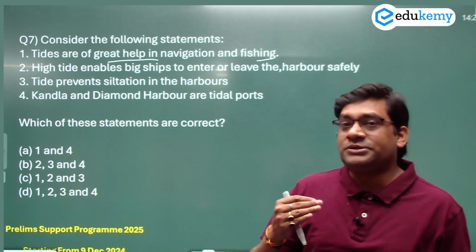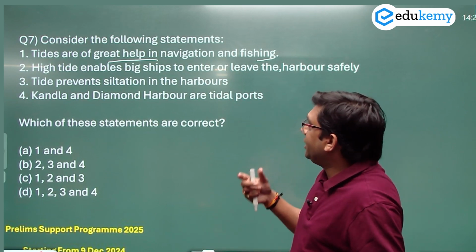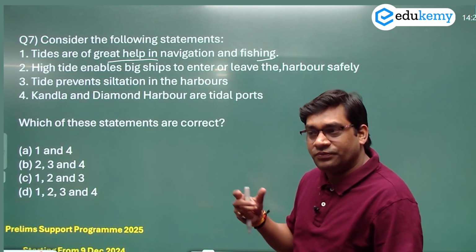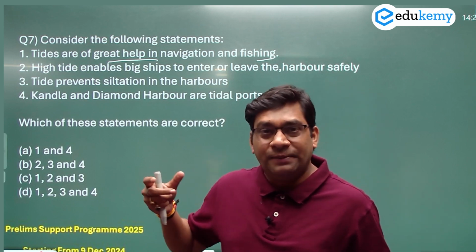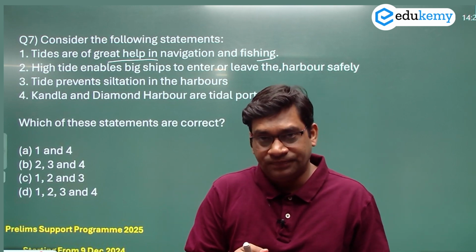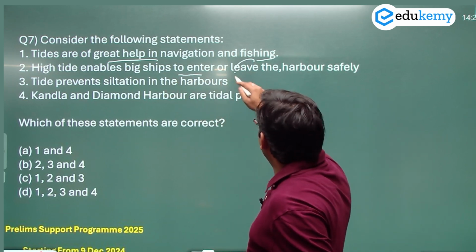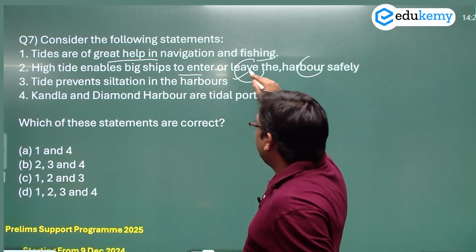Now this tide has some significance. It also helps in navigation and fishing, because during a high tide ships are able to enter harbors, to enter near the seaports. High tides enable big ships to enter and leave the harbor safely. This is very correct.